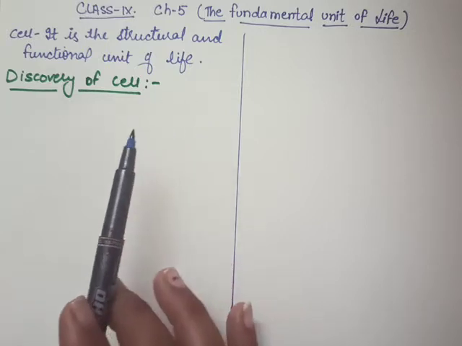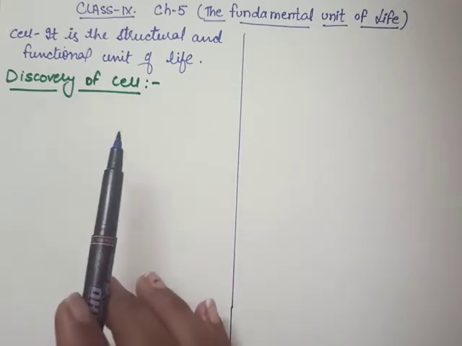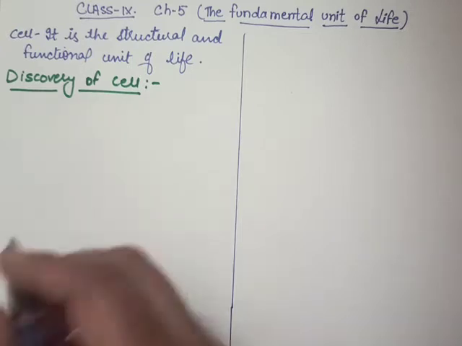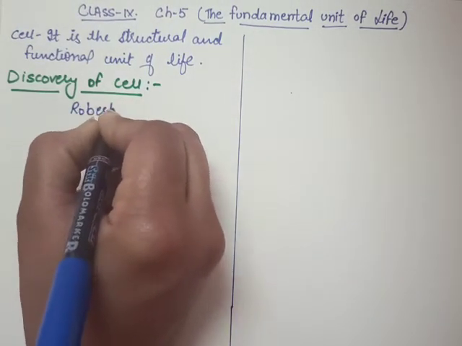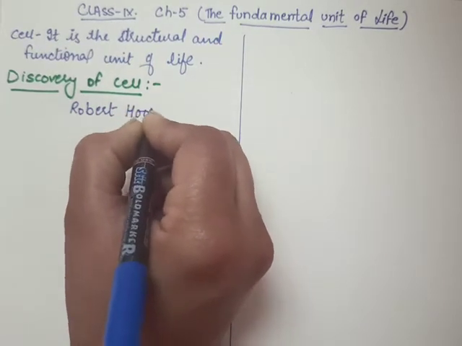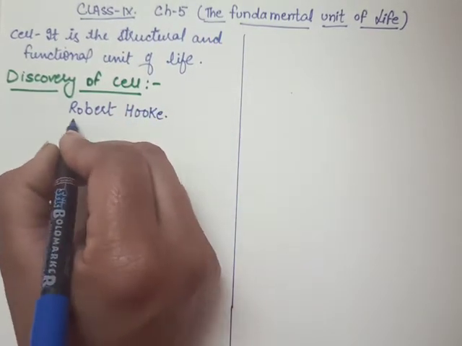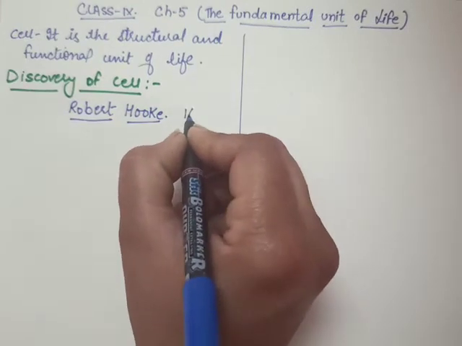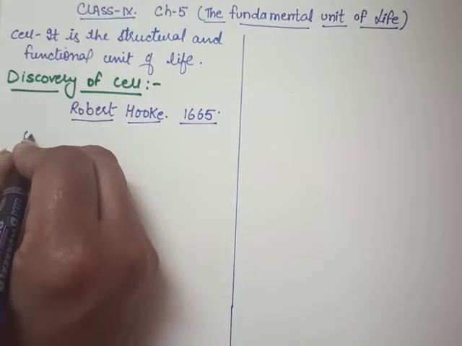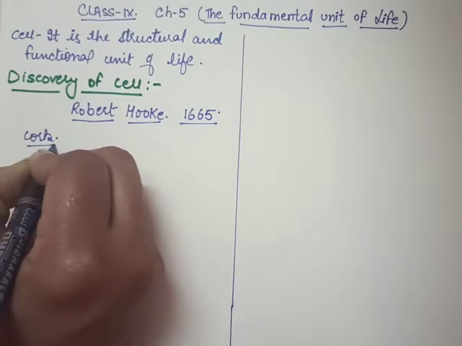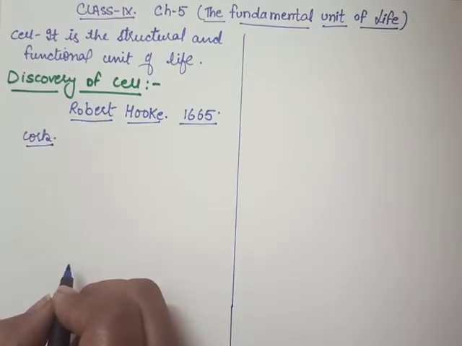Now students, what about the discovery of the cell? Who discovered the cell? As you have studied in 8th standard, Robert Hooke. Robert Hooke in 1665 observed a thin slice of cork under the microscope.